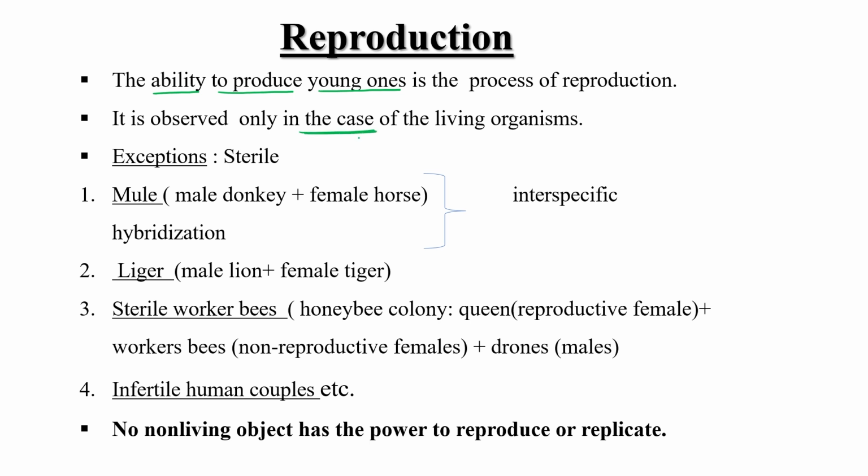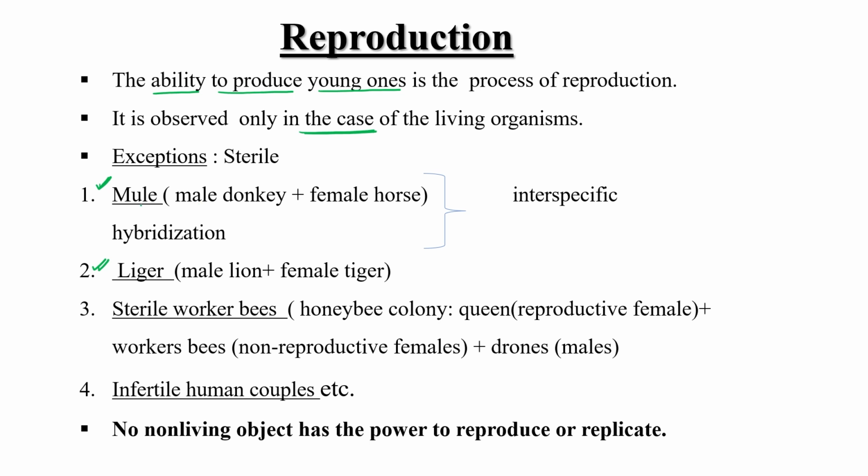But this property is not applicable to all living systems. There are certain exceptions. That's why reproduction is also a characteristic feature of living systems. This is not a defining feature. What are those exceptions? There are certain exceptions like mule, like liger.